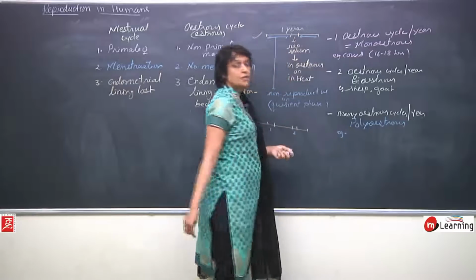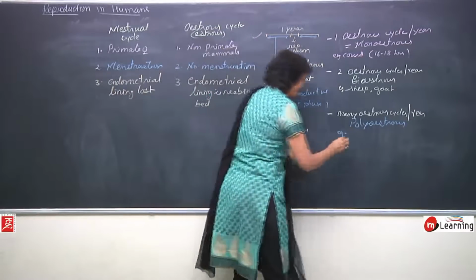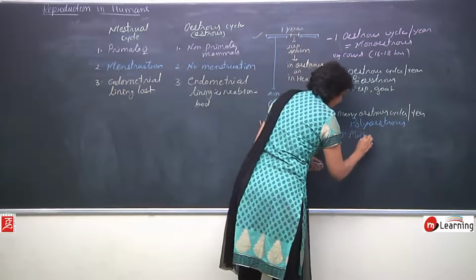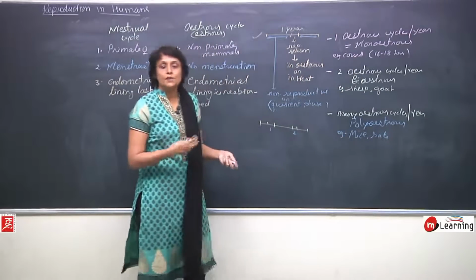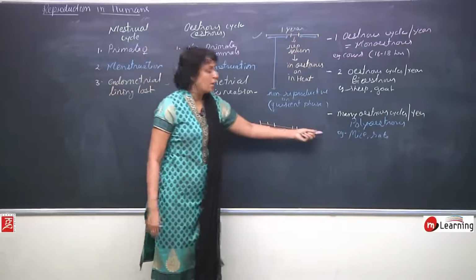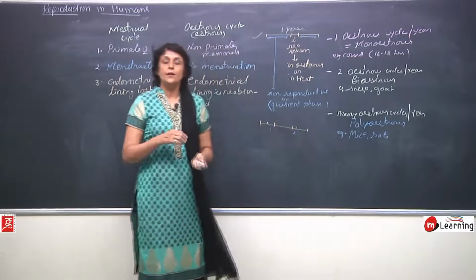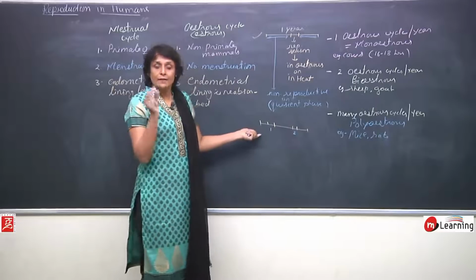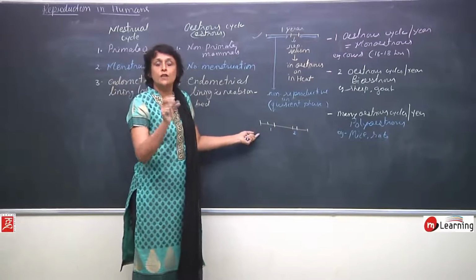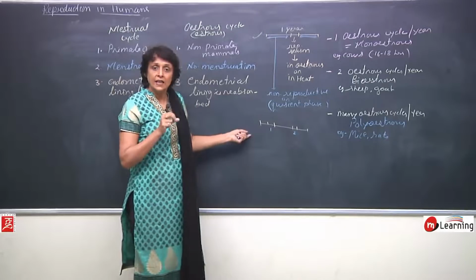Examples of this: mice, rats, these smaller mammals, guinea pigs, they are all polyestrus. That means they reproduce 4, 5, 6 times per year, and every time they reproduce they get into this estrus cycle or they are in heat.